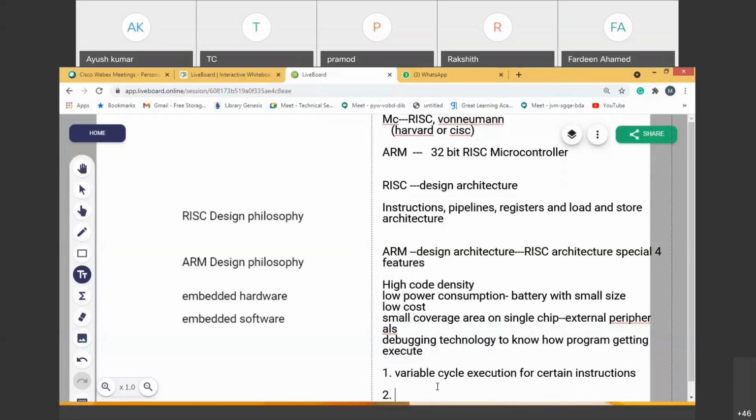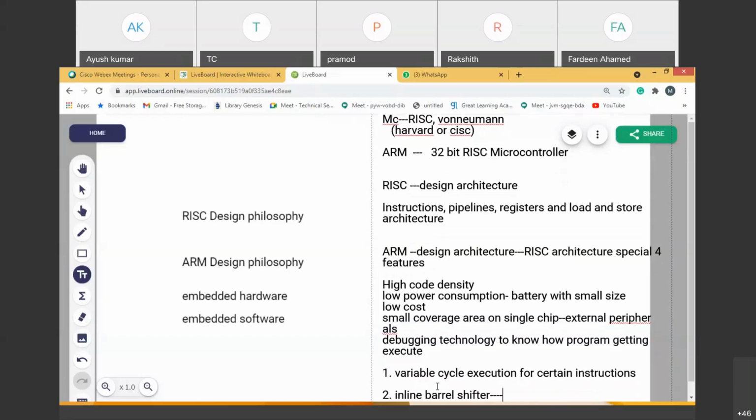What is the other extra feature? The inline barrel shifter. A barrel shifter is an extra block, a shift register. Before giving data to the ALU, it is given to the barrel shifter.